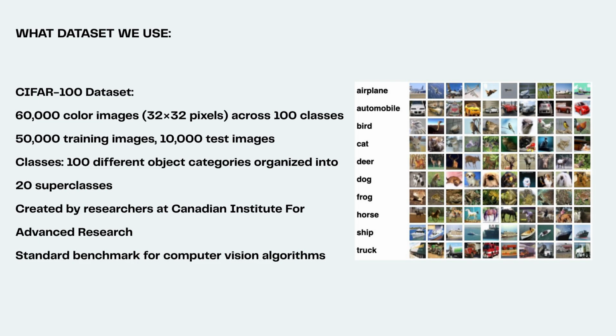The dataset is structured with 50,000 training images and 10,000 test images, allowing us to both train our model effectively and reliably evaluate its performance. What makes CIFAR-100 particularly valuable for our security application is its hierarchical organization. The 100 object categories are grouped into 20 superclasses. This structure mirrors how we want our security system to recognize both specific objects and broader categories of interest.